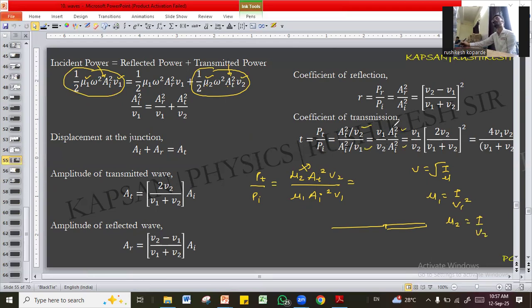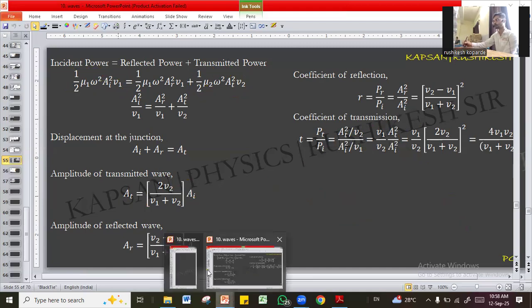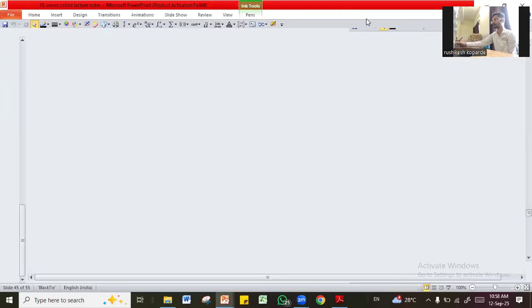And if you solve this, you will get ratio of transmitted amplitude square upon incident amplitude square. Now this transmitted amplitude and this incident amplitude and this bracket has to be squared. But again that bracket has to be multiplied by this V1 by V2. So you will get coefficient of transmission also. तुम्हाला coefficient of transmission मिळेल. Now to summarize, basically it is this. It's not hard, it's very easy.